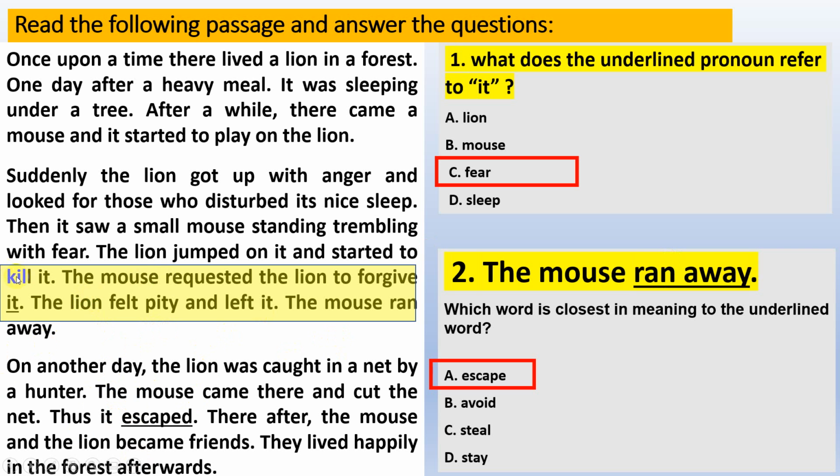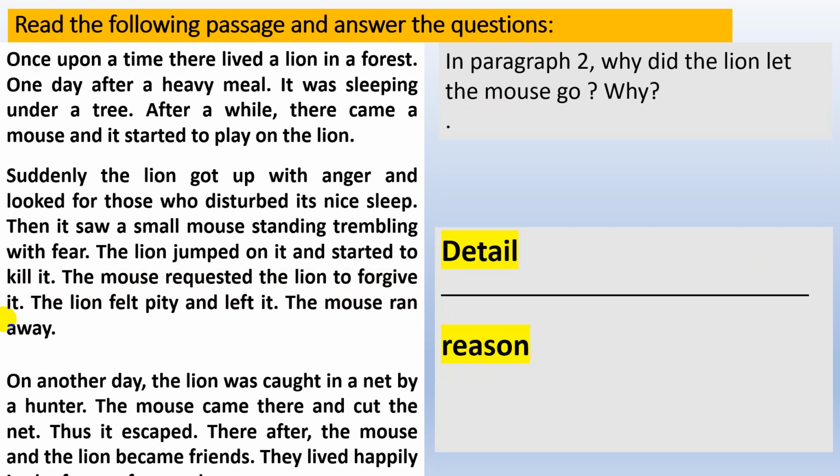Have a look at this one. The mouse requested the lion to forgive it. Okay, so the correct answer here is he's talking about fear. And the second one, there is escape. Okay, that means to run away. Move on to this question.